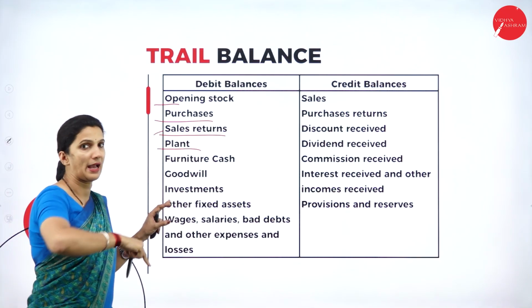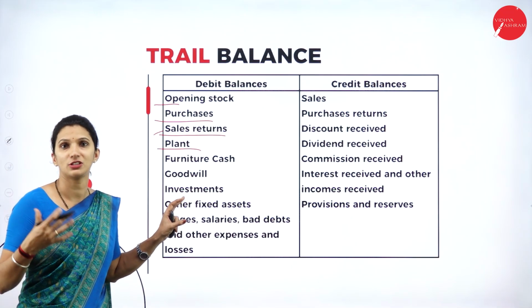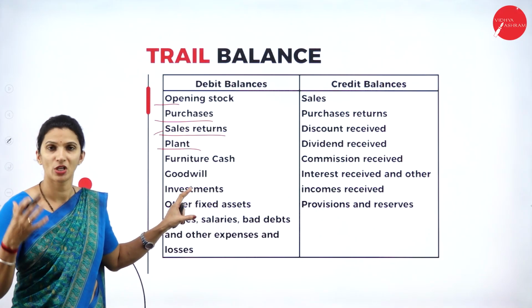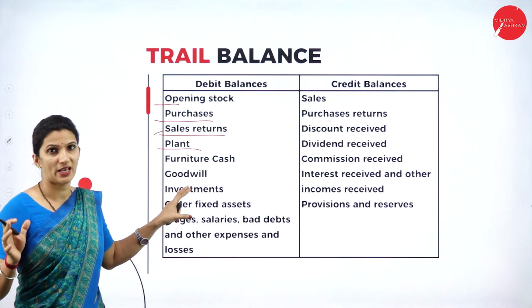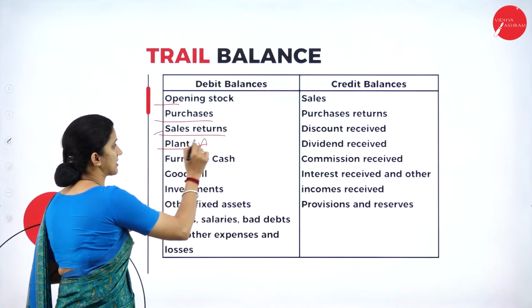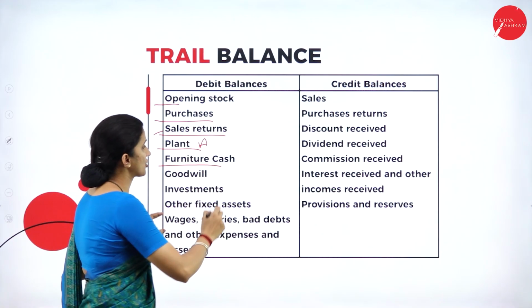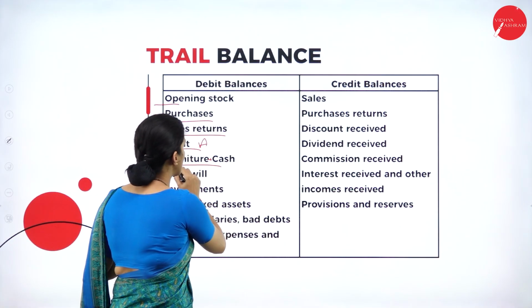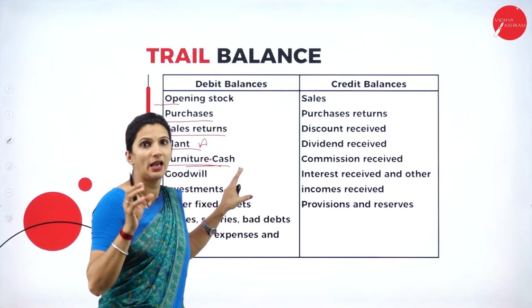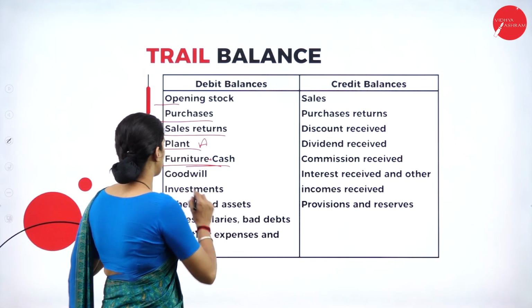Then we have plant or manufacturing plant or the machineries required for production. That is an asset that we have, so we'll write it under the debit side. Then we have furniture and cash. Furniture and cash are always assets to the business. We'll write them under the debit side.